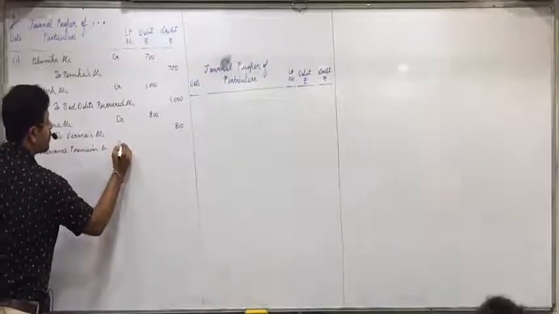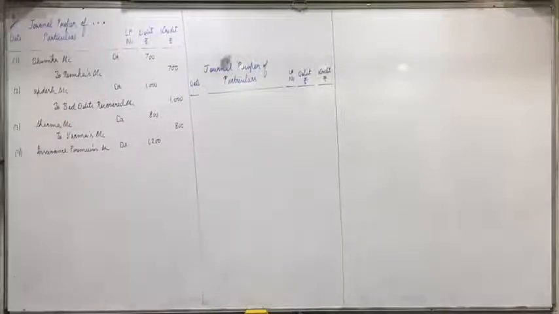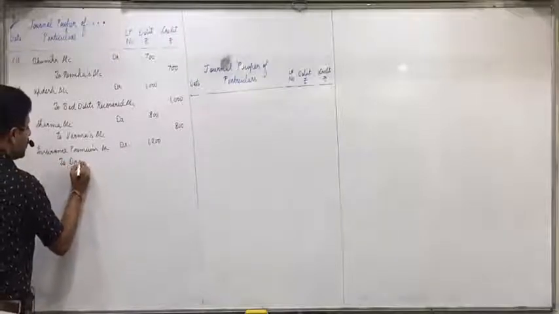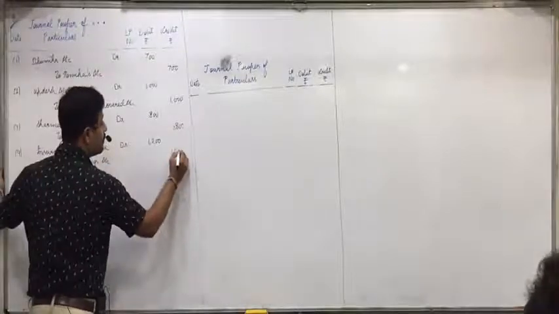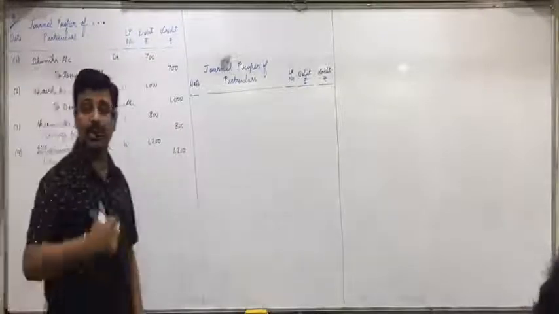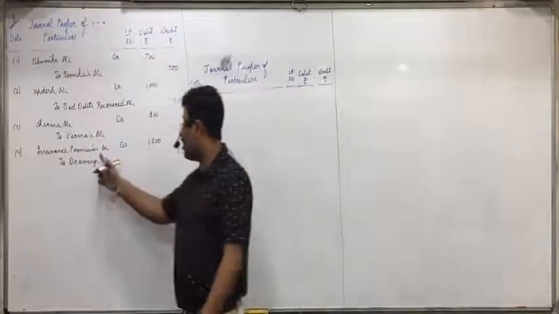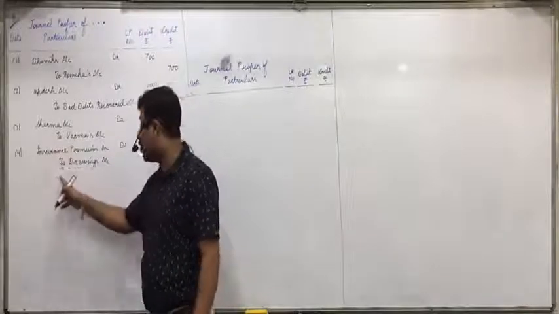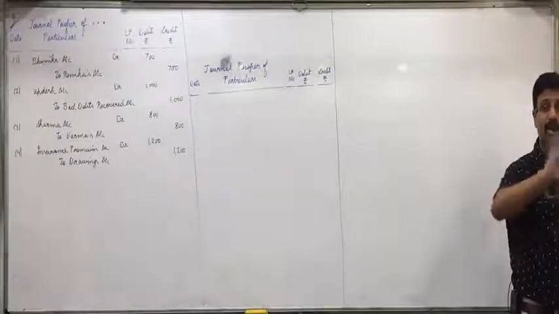Amount is 1200. Now reverse the wrong effect. What we have done wrongly, debited it to drawings account. Reverse that means now you will credit drawings account. So to drawings account 1200. Did you understand this portion, everyone? So give the correct effect means insurance premium account debit, and reverse the wrong effect means we wrongly debited drawings account. Now you reverse and credit drawings account. Okay, that's why I said the whole question is important.